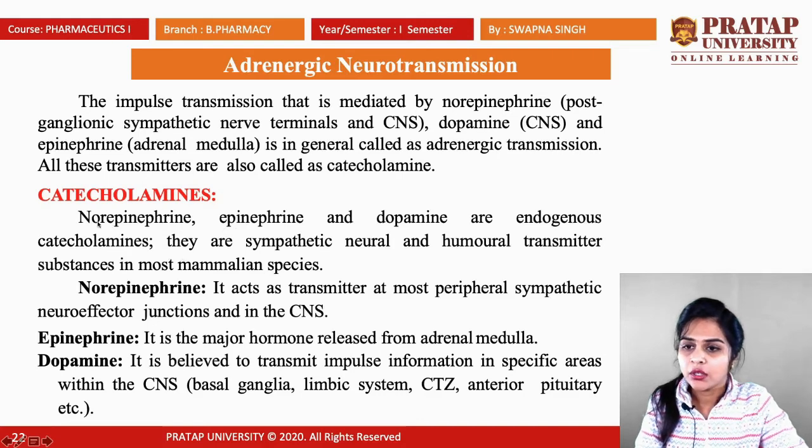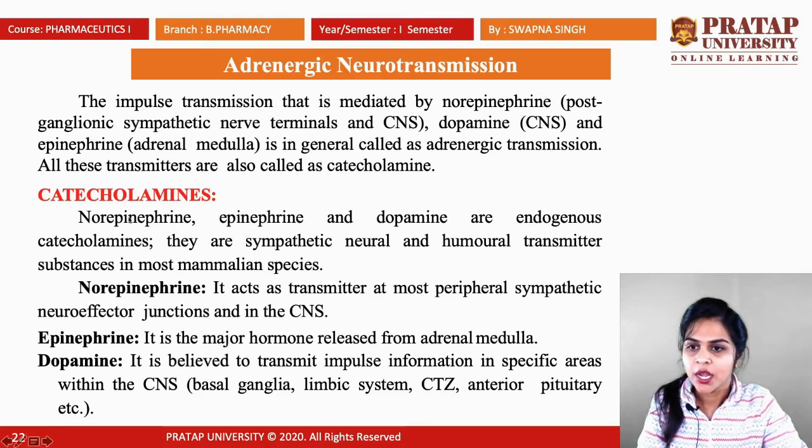Why? Because the catecholamine structure contains a benzene ring with two adjacent hydroxyl groups, and these three, norepinephrine, epinephrine and dopamine, contain the catechol ring in their structure. That's why they are known as catecholamines. They are sympathetic, neural and humoral transmitter substances in most mammalian species.